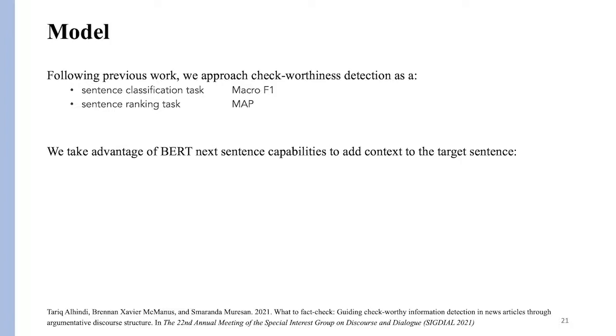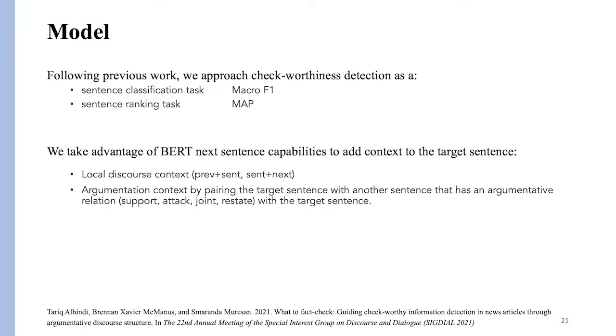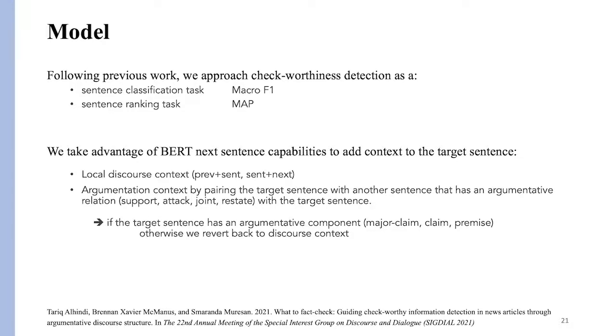And the way we model this, we take advantage of BERT's next sentence capability to add context to the target sentence. And that context can be the local discourse context, only by having the previous or the next sentence. And we use argumentation to select the context by pairing the target sentence with another sentence that has an argumentative relation with the target sentence. That is, if the target sentence is argumentative.